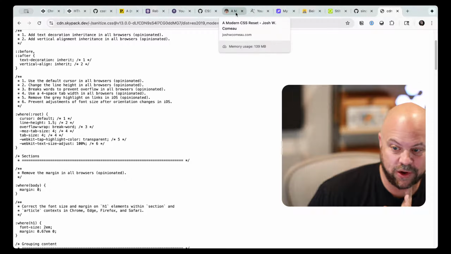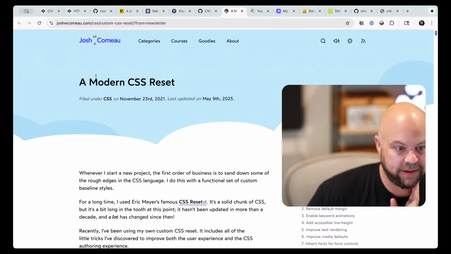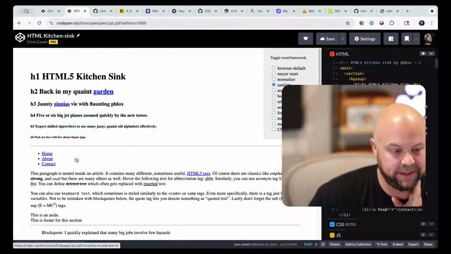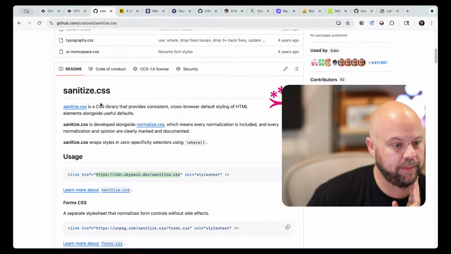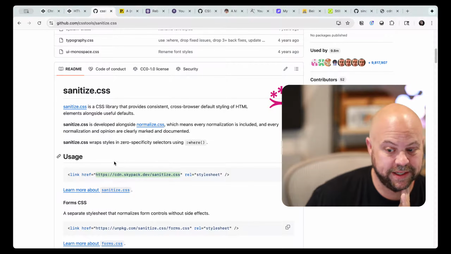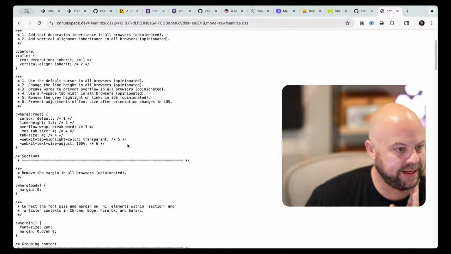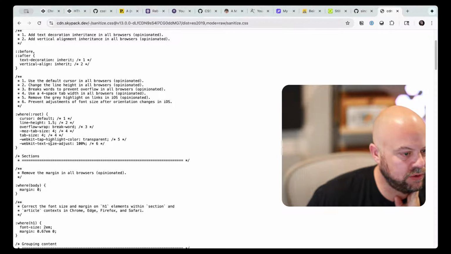Yeah, we have Josh's as an open tab. Can't you see? A Modern CSS Reset. We're gonna get to Josh. Josh probably has the best stuff in his, dude. But we're gonna look at all of them because I think it's interesting to rock them all in a way. We are looking at Sanitize for now. It's a little old school, but you never know. There could be old gold in here.